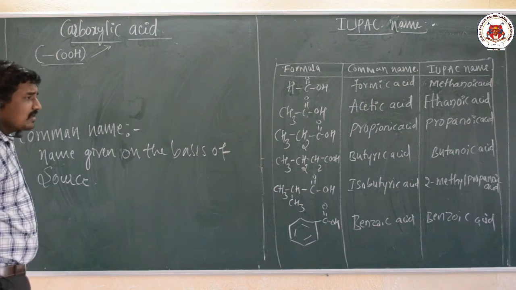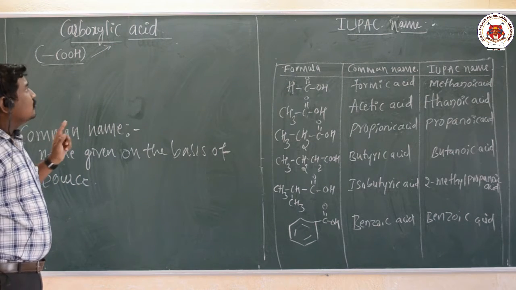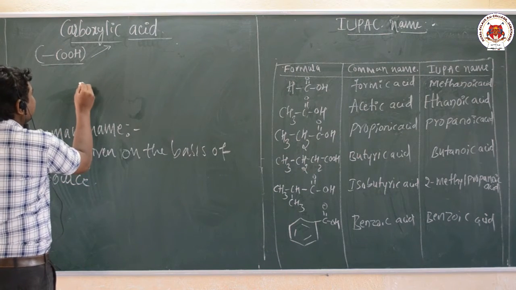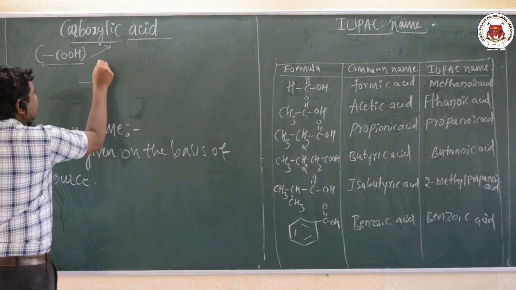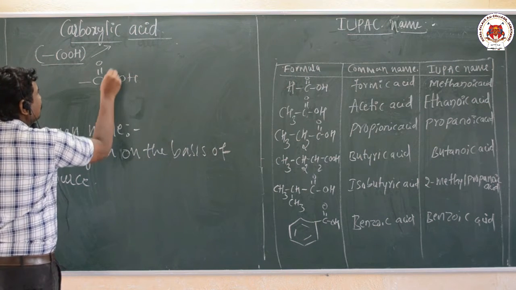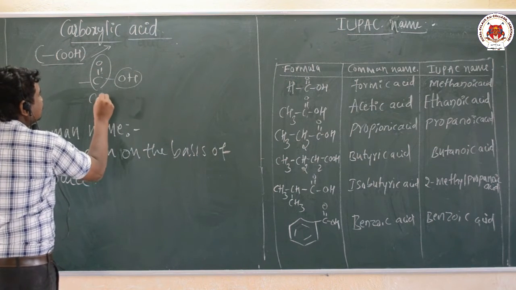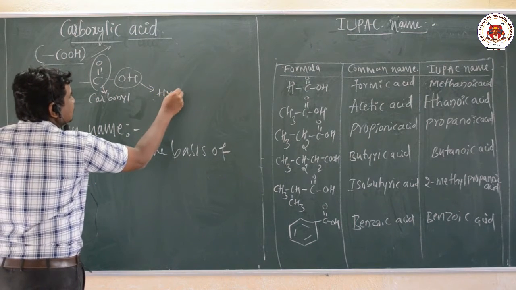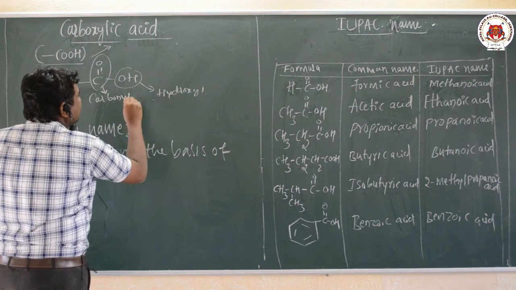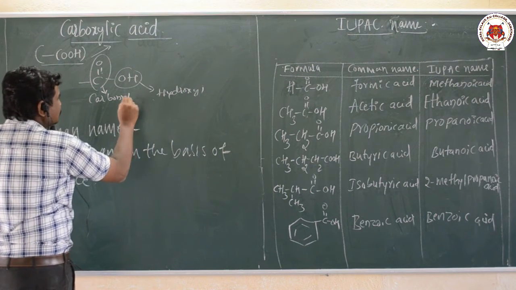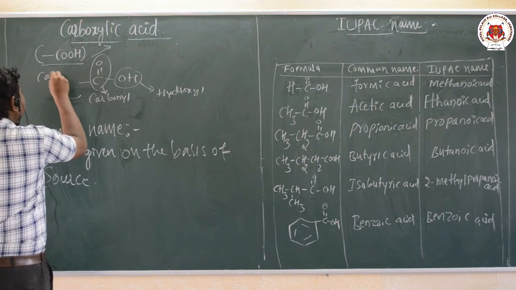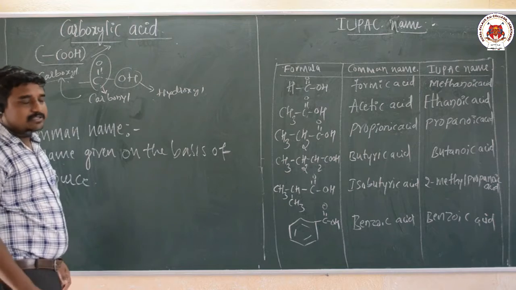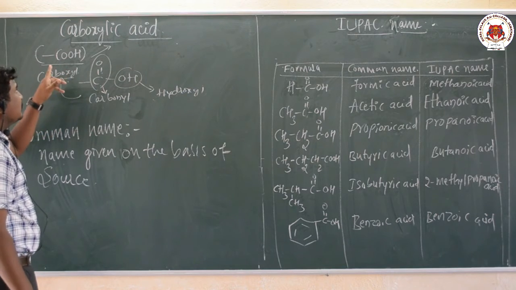The name carboxyl is derived by combining two words. Because we know that the carboxylic functional group contains both functional groups, that is carbonyl, this one C double bond O, the carbonyl functional group, and this is what here, hydroxyl. So by combining these two words, the name derived is carboxyl, because they have both carbonyl and hydroxyl functional group. Okay, so they are called carboxylic acid.